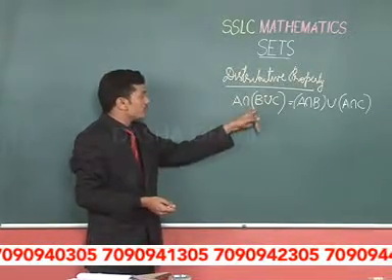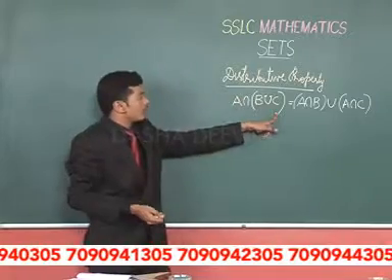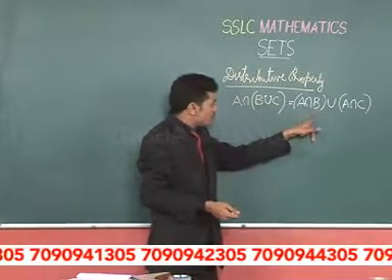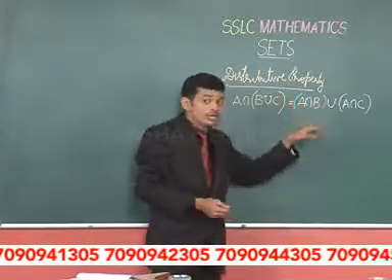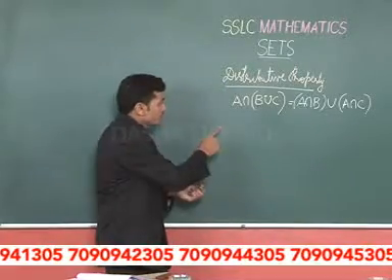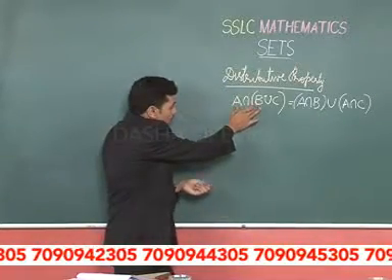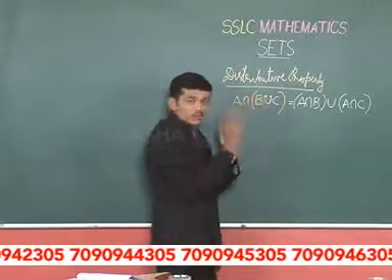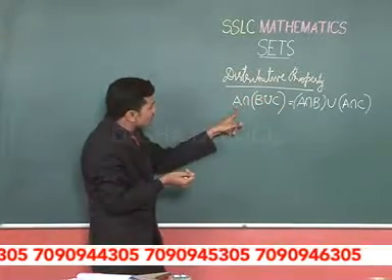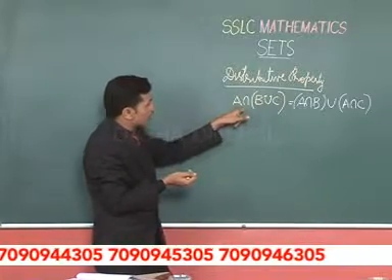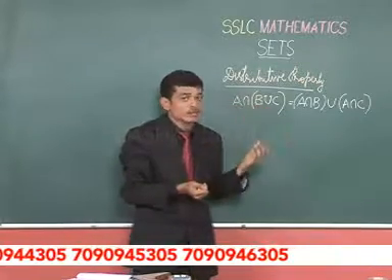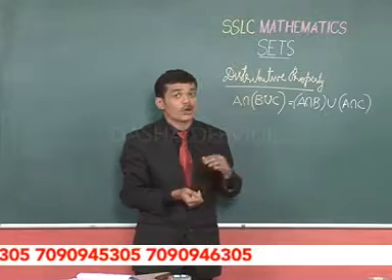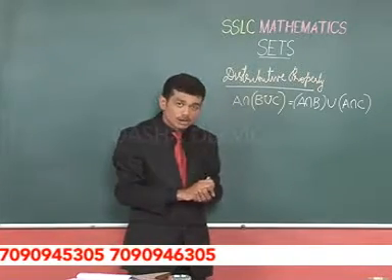A intersection B union C can be written as A intersection B union A intersection C. How? This can be distributed with B, and also with C. This is about the distributive property of union.